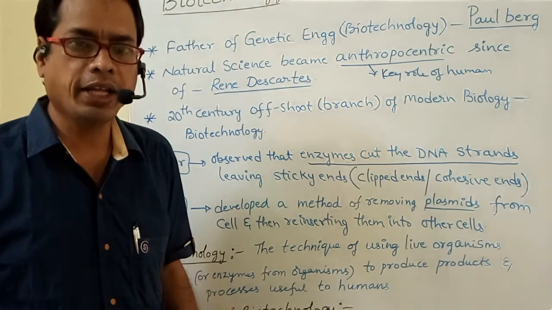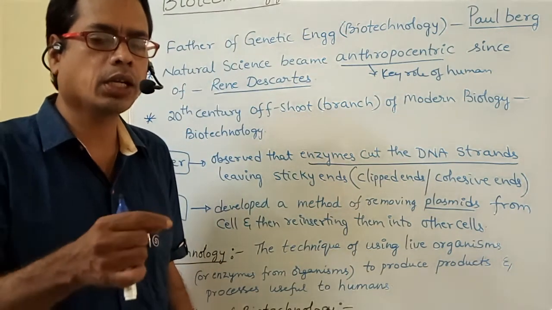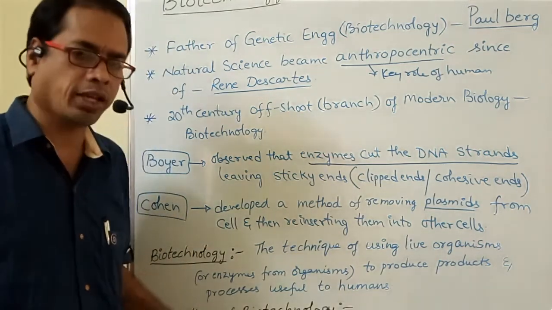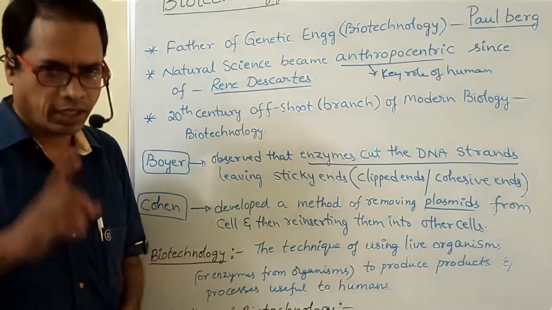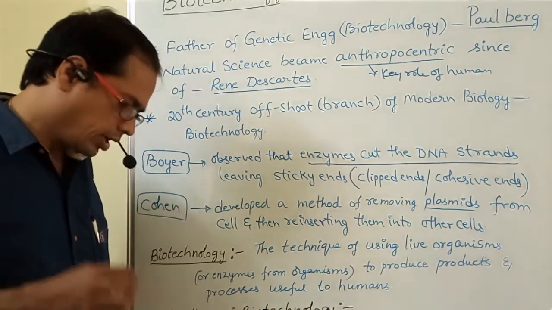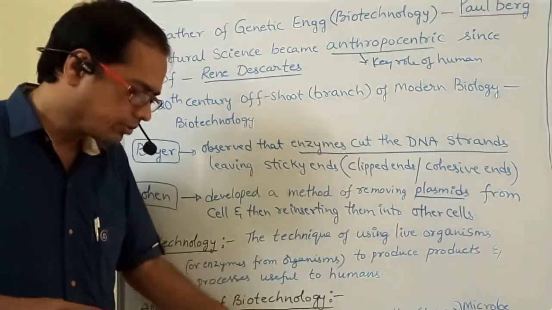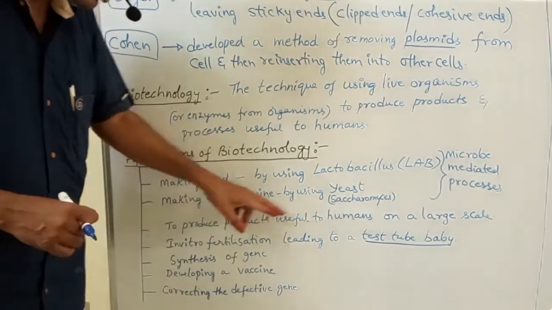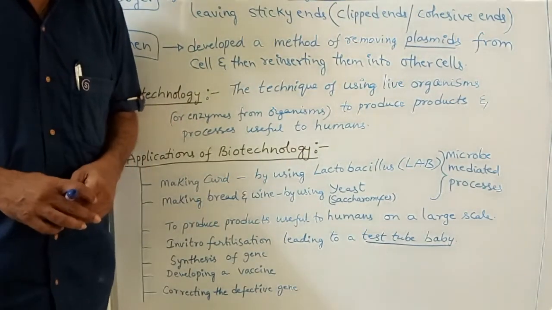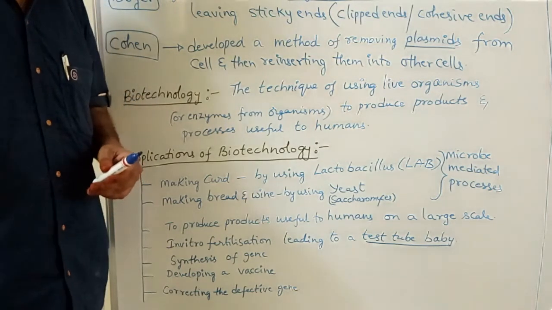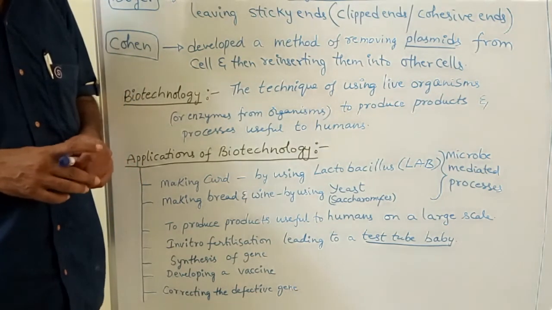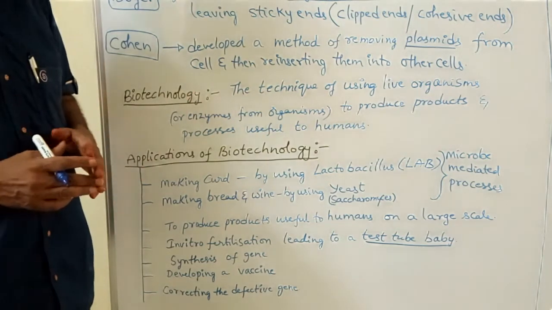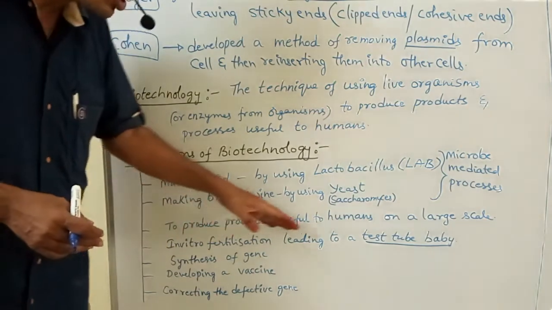Microbe mediated process means milk into curd preparation, and bread making and cheese making. So bread making by yeast, cheese making by yeast, wine making by yeast. Next one, to produce products which are useful to humans on a large scale. To produce various products which are useful to humans at a large scale, that can be done by biotechnology only. Okay. Next, in vitro fertilization leading to a